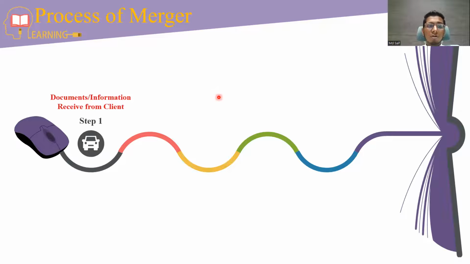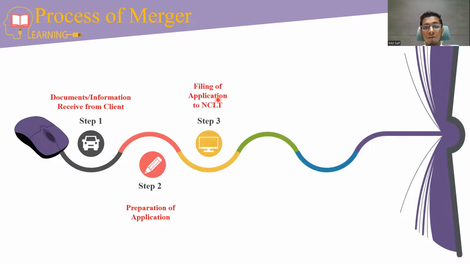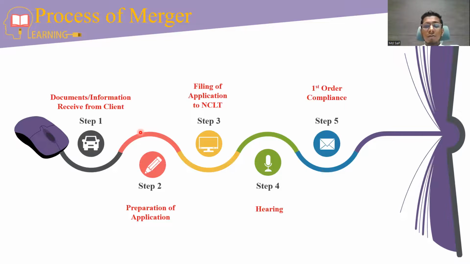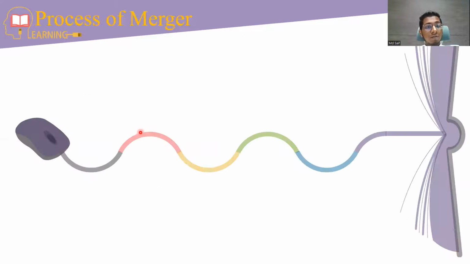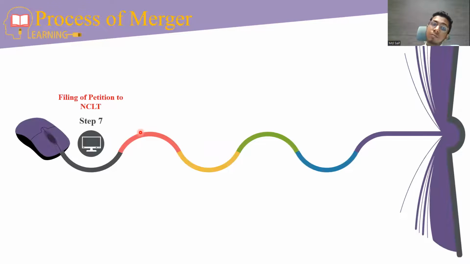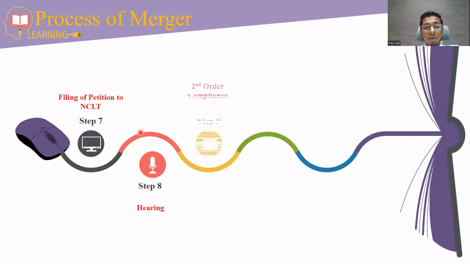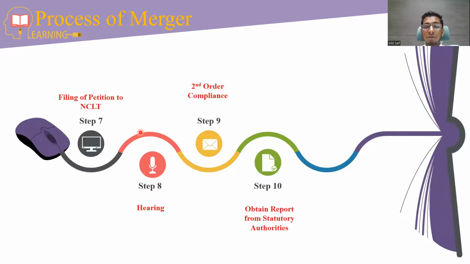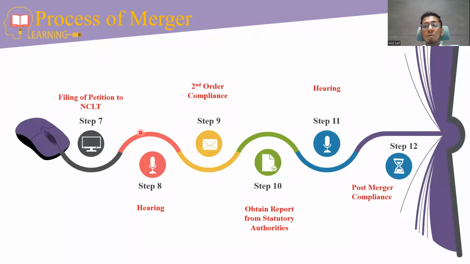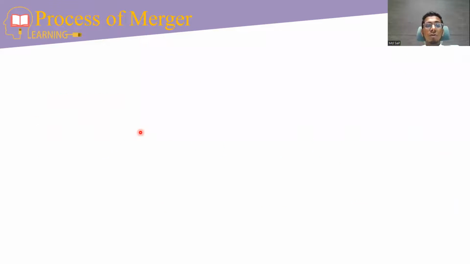The first is documents and information received from client, then preparation of application, filing of application to NCLT, hearing, first order compliances, then preparation of petition, filing of the petition to NCLT, then hearing, then second order compliances, obtain report from statutory authorities, then again hearing, and at last post merger compliances. Now let's discuss each one by one in detail.